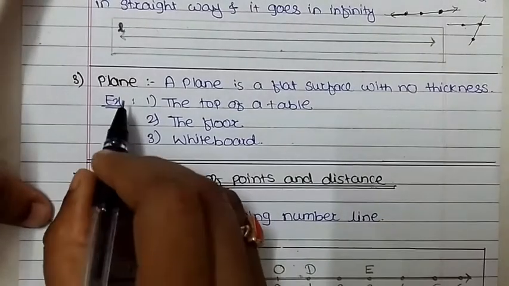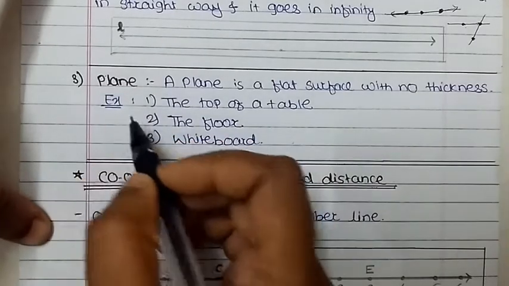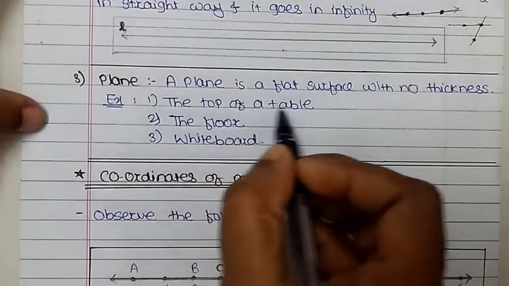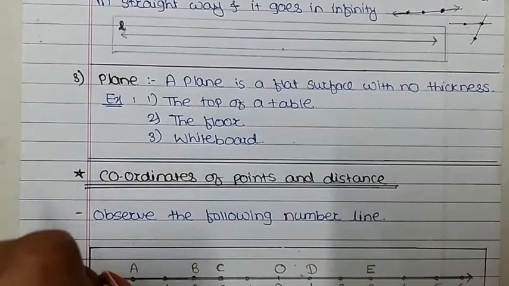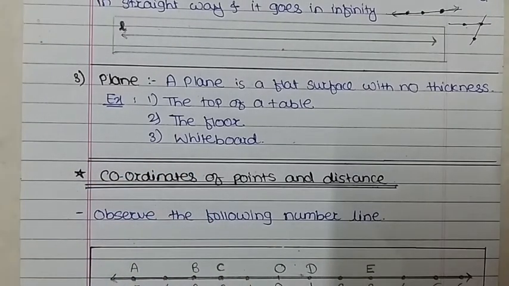Next, third is plane. A plane is a flat surface with no thickness, like the top of your table. Just consider the top of a table. Is there any thickness? No. So this is a plane or flat surface. Then the floor is a flat surface, there is no thickness. The front side of the whiteboard, is there a thickness? No thickness, so it is called a flat surface. So a plane is a flat surface with no thickness.